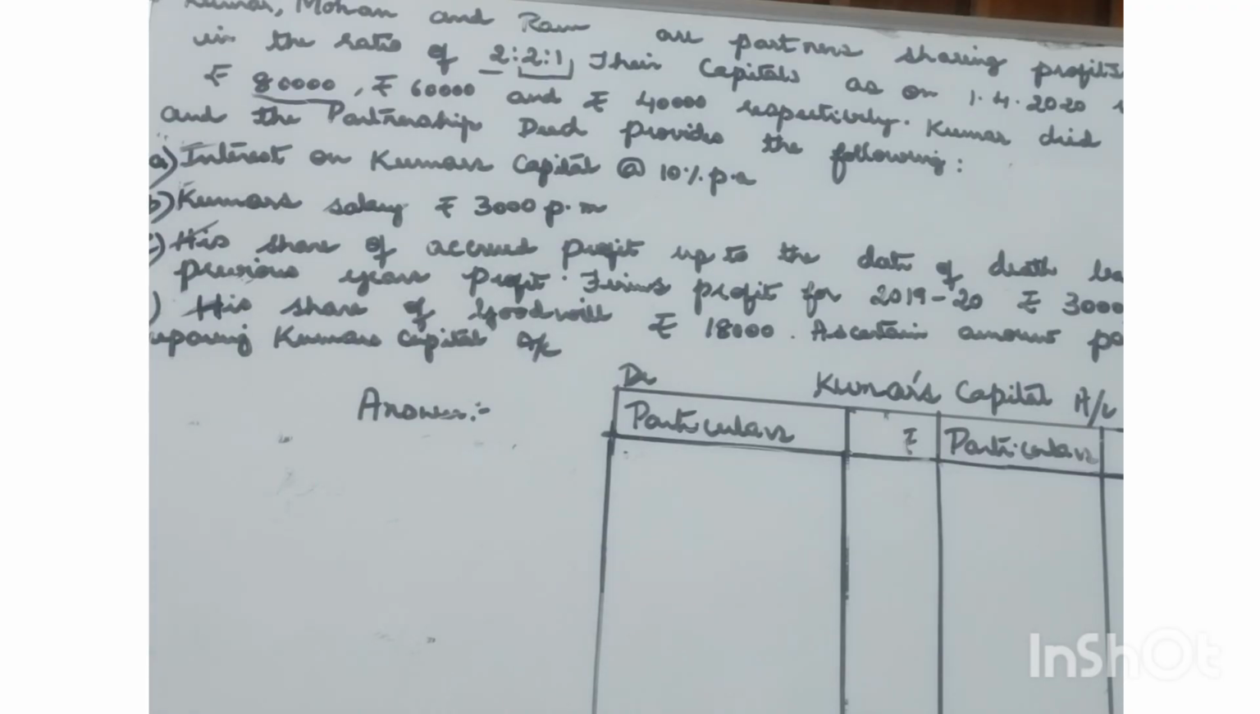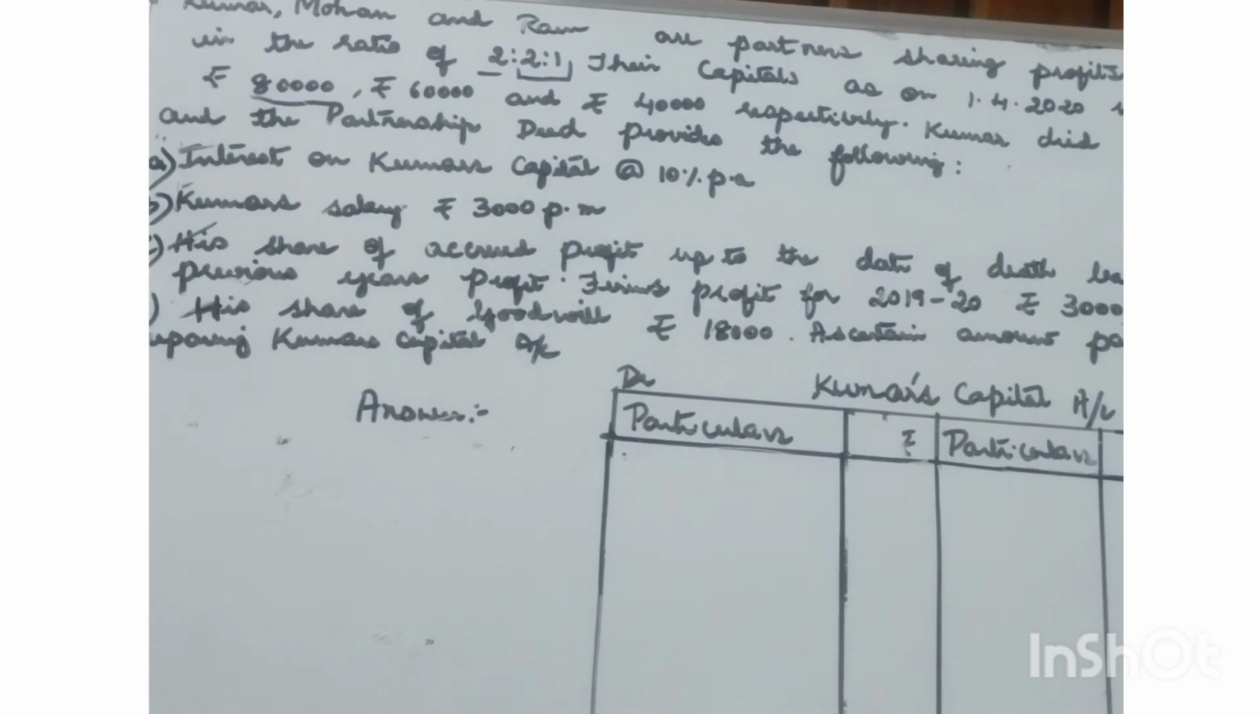Interest on Kumar's capital is asked to be provided at the rate of 10%. Kumar is entitled to a salary of 3,000 per month. His share of accrued profit is also asked to be shown, and his share of goodwill is also to be provided, that is given as 18,000. So we need to prepare Kumar's capital account.